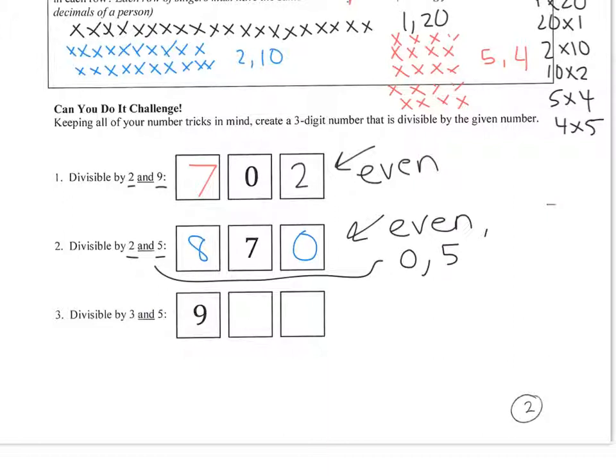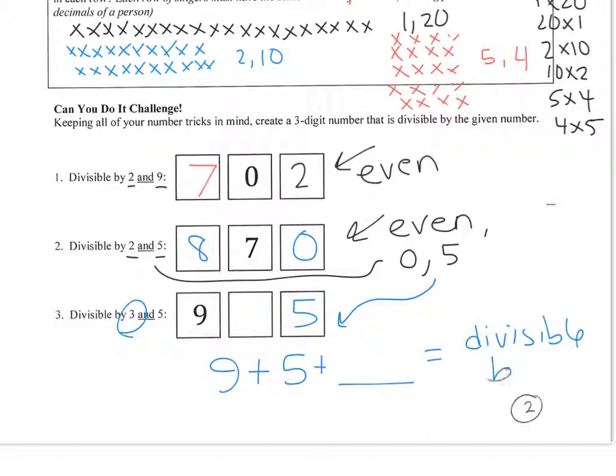And then number 3, divisible by 3 and 5. So it has to be, just like this one, it has to end in a 0 or a 5. And the digits have to add up to a number divisible by 3. So how about I put a 5 right here? Now I have 9 plus 5 plus what number would be divisible by 3? Well, 9 plus 5 is 14, so what's a number that I can add to it to get a number that's divisible by 3? I'm going to add a 1, because that gives me 15, which is divisible by 3. So I'll put a 1 right there.